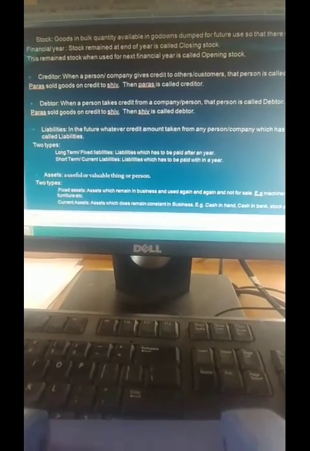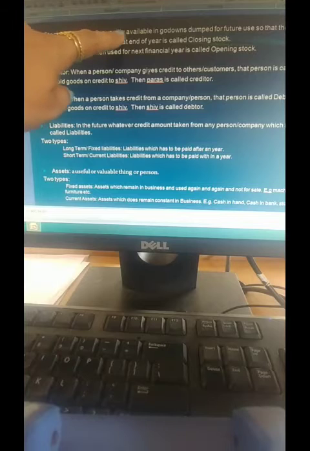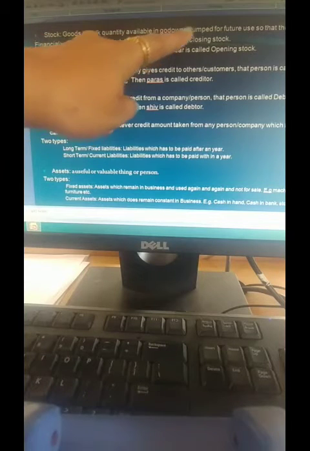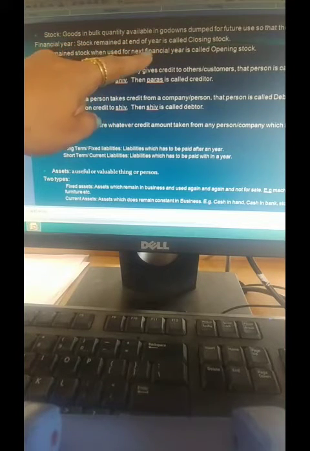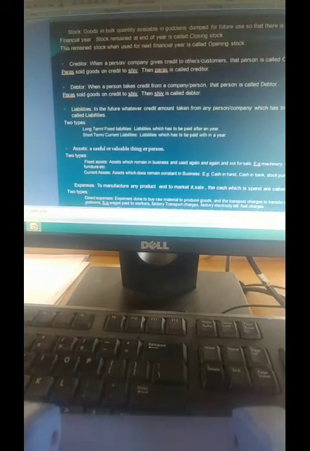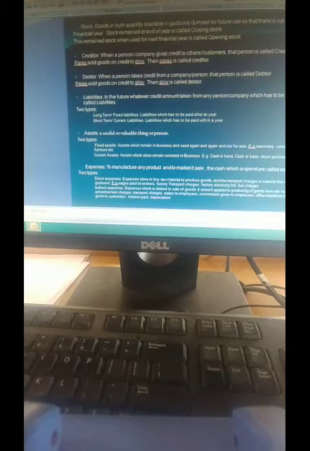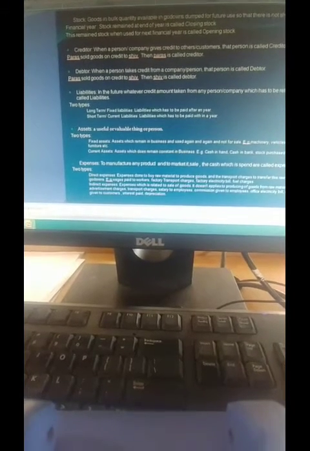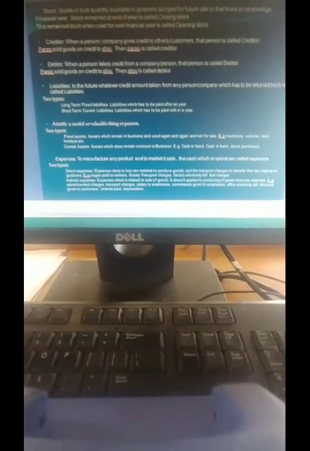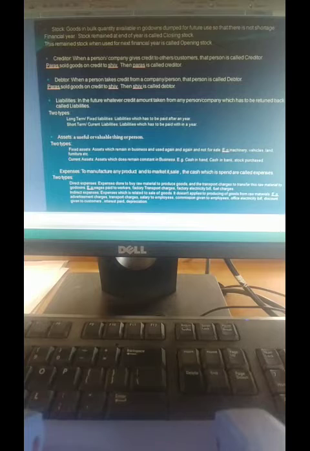The next term which is used in accounting is stock. Stock means goods in bulk quantity available in godowns, dumped for future use, so that there is no shortage in the future.